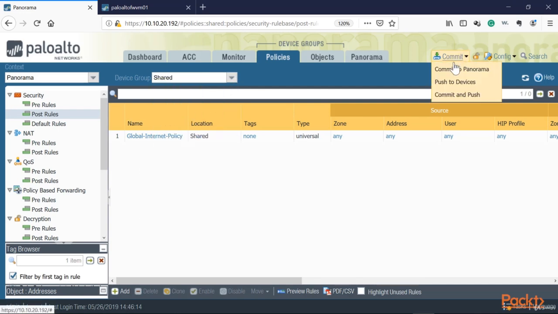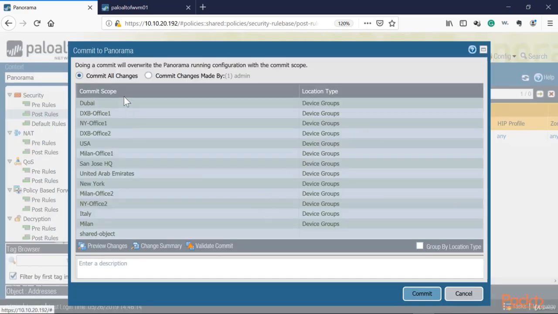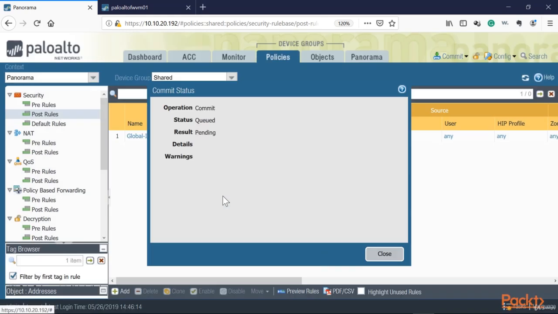Press commit. And then I can commit to Panorama. Okay, so if I commit to Panorama, I'm not actually pushing the config to the devices. I'm just saving it in Panorama, and then I can push it to the device. Or I can do both. I can say, well, push it to Panorama, but also push it to the devices. I'm going to commit to Panorama. And it's actually showing me all the changes that I made. So I made those device groups, and I also created an object, and then I'm just going to apply it to Panorama. We'll press commit, and now it's going to be applied to Panorama.